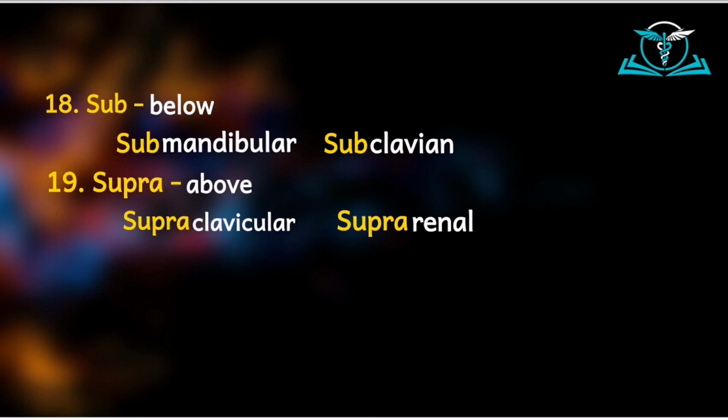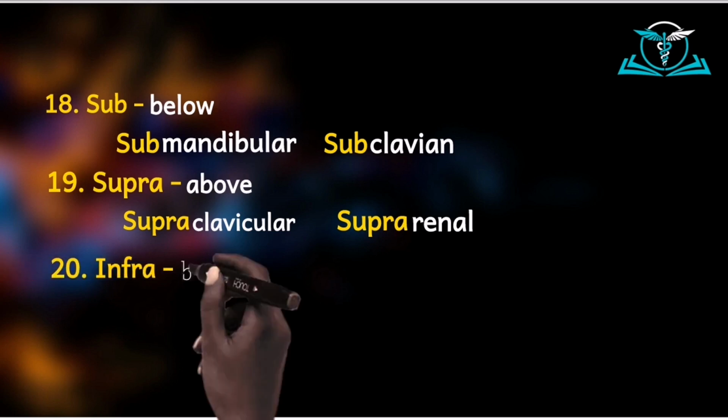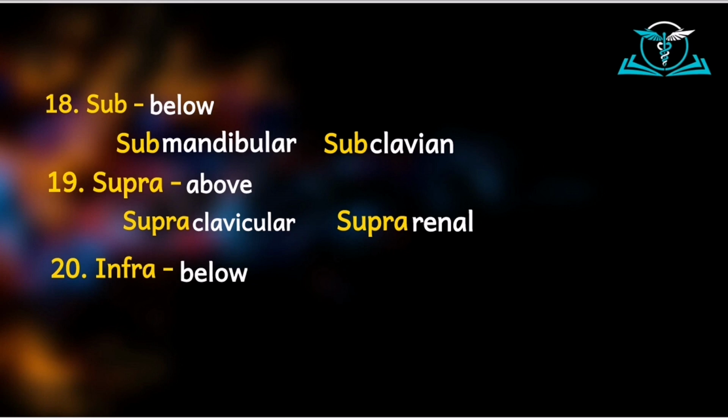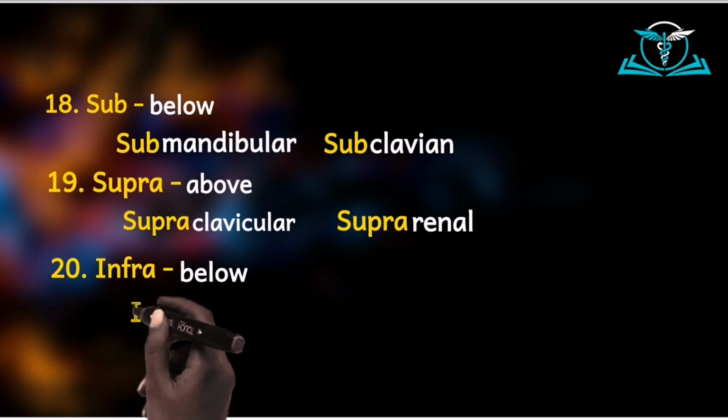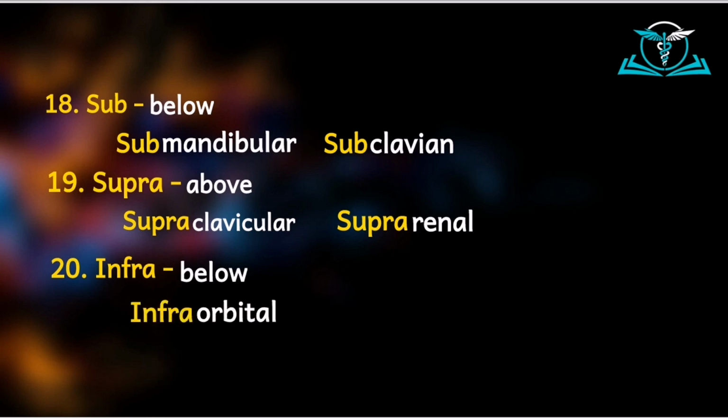Then we have infra. Infra, just like sub, would mean below. If supra is above, infra would be below. And so words like infraorbital mean that this nerve runs below the orbit of the eye. So we have the infraorbital nerve, a nerve that runs below the orbit of the eye.